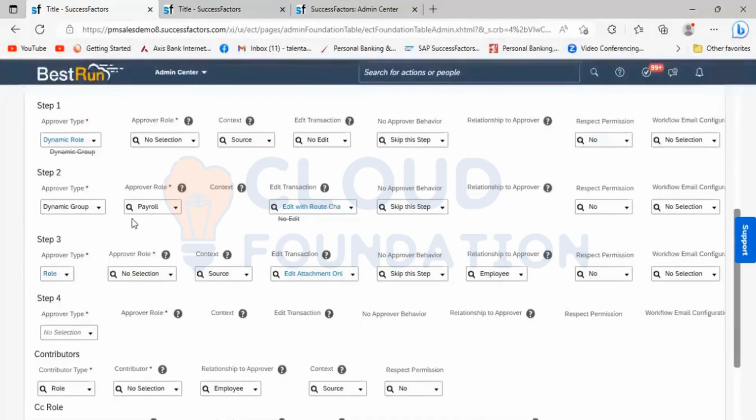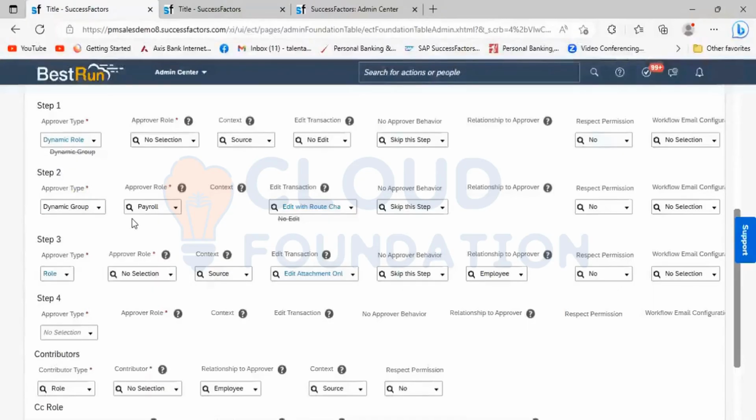When the manager wants to do the correction, they have an edit option. The manager can go and do the correction from their end and submit it. Once the manager submits it as edit with root change, it will not go to another step.